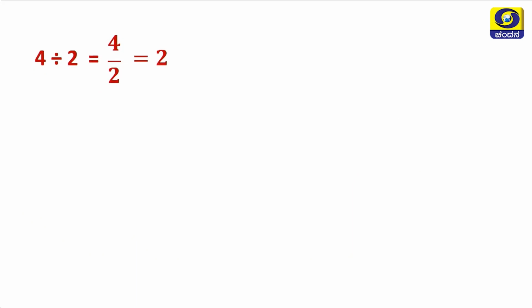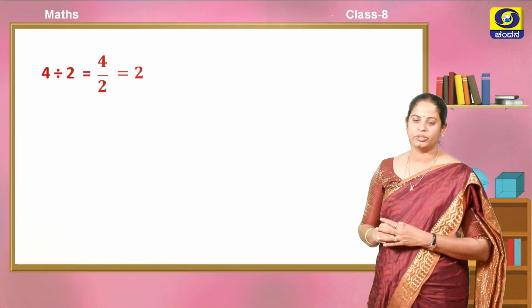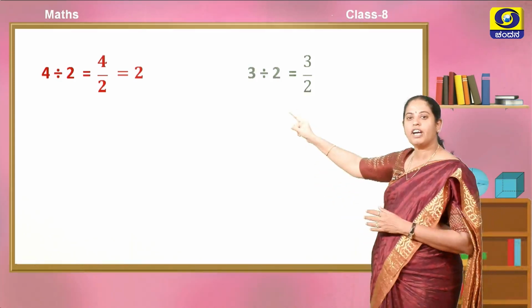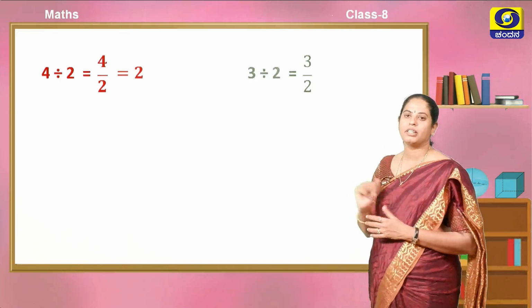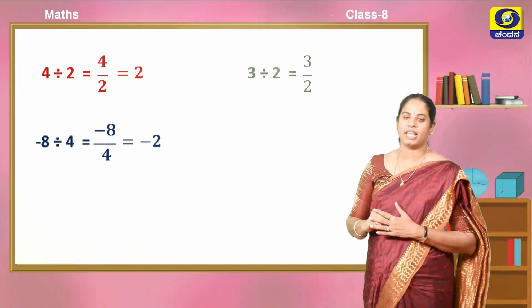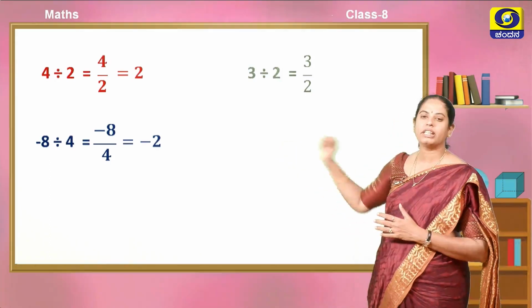Observe these, children. I am dividing 4 by 2. When I divide 4 by 2, I get the answer 2. In the same way, if I divide 3 by 2, I get 3 by 2 as the answer. When minus 8 is divided by 4, I get minus 2.